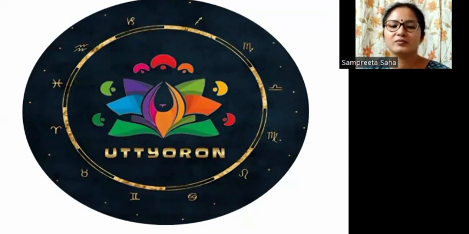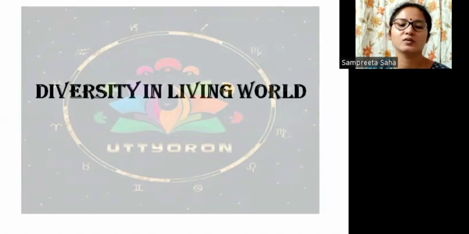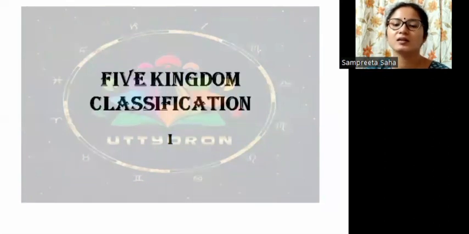Now in the different videos that we have posted previously, we have covered different topics under the chapter Diversity in Living World. Now today we are going to start a fresh series of subunits under this chapter, that is the Five Kingdom classification. Now there has been a series of evolution, a series of changes experienced in the system of classification. So in this video we will be covering the introductory portion. From the next video onwards we will be discussing the characteristics of all the five kingdoms.